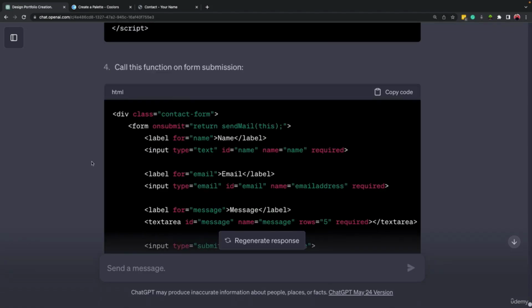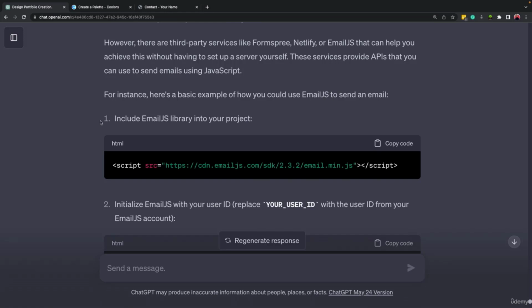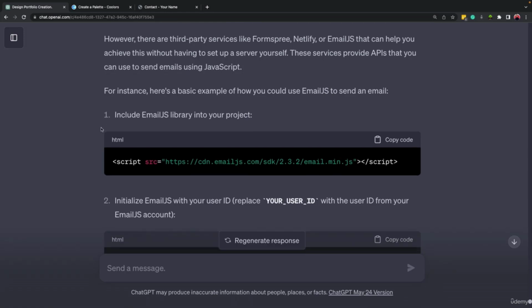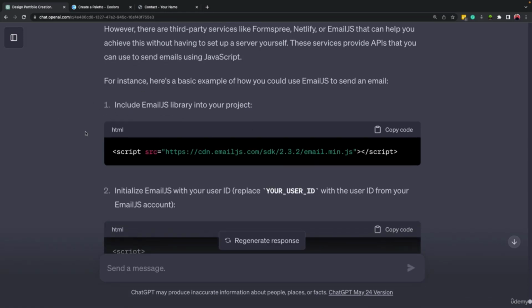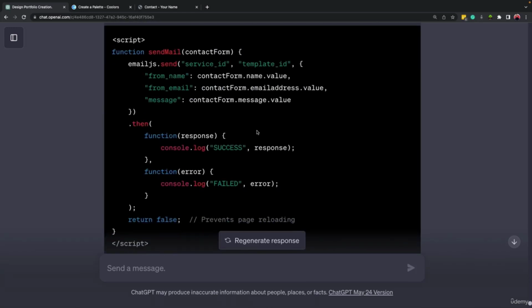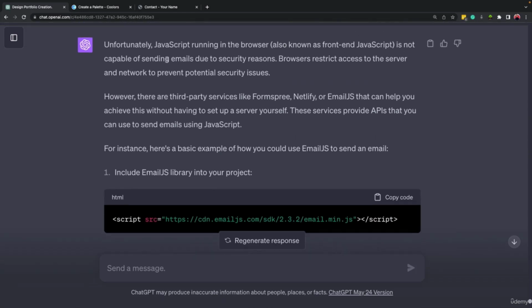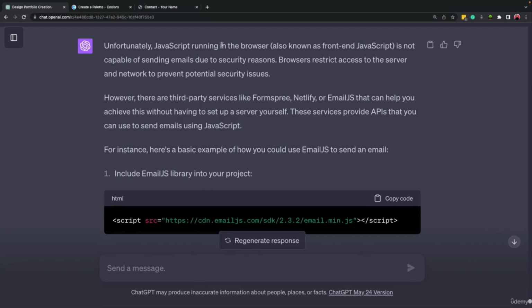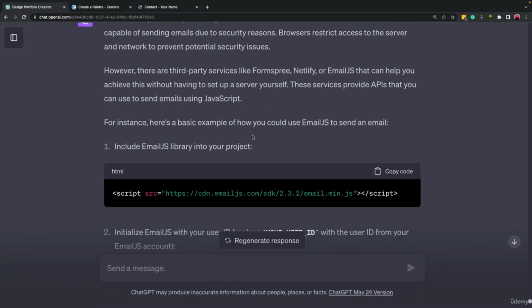All right, so the answer is complete. And if we come up here, ChatGPT provided some steps on how we can accomplish this task. So it mentioned that with just JavaScript we cannot do this, but there are some libraries that can help us, like email.js, right? And we can use the API of email.js.